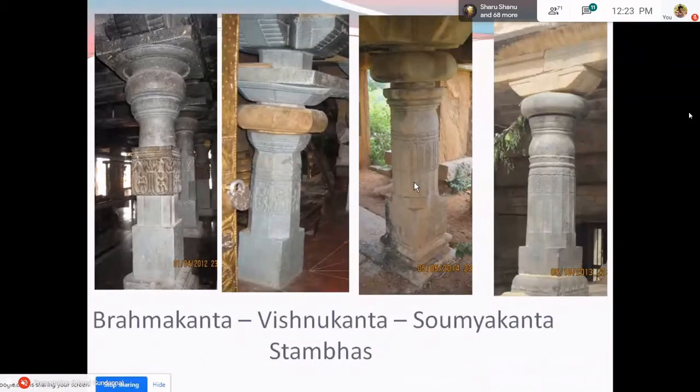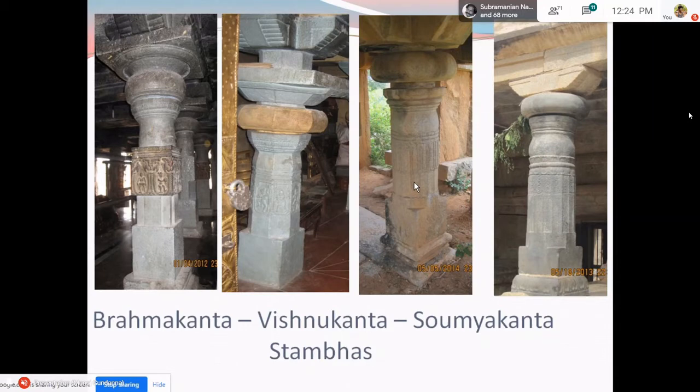So the major kinds of pillars found are Brahmakanta, Vishnukanta, and Saumyakanta pillars. Brahmakanta pillar is a pillar which has 4 faces, which is square on plan. Here, the form usually applies to the shaft of the pillar, because the base of all the pillars will be square.